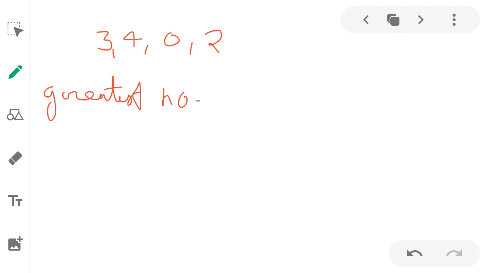Greatest number. For writing the greatest number, first we write the greatest digit in the given digits. What is the greatest digit? 4 is greatest. Hence first we write 4. After 4, 3 is greatest. After 3, 2 is greatest. And after 2, 0. The greatest number will be 4320.